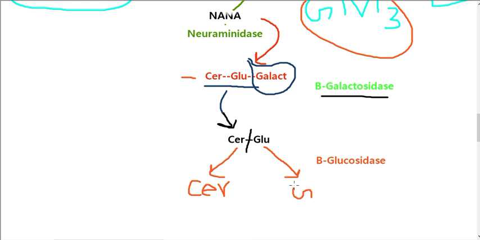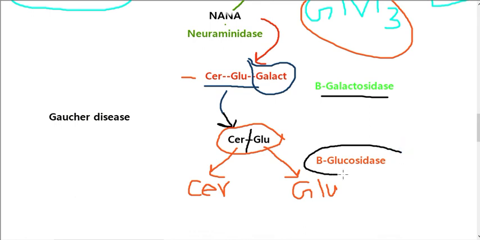If there is deficiency of this beta glucosidase, what will happen? There is accumulation in the cells of the body, and the accumulation of this ceramide glucose glycosphingolipid will result in another disease, which is called Gaucher disease. If someone asks you what is the cause of Gaucher disease, the accumulation of this cerebroside, which is also the simplest glycosphingolipid, because of deficiency of beta glucosidase enzyme, will result in Gaucher disease.